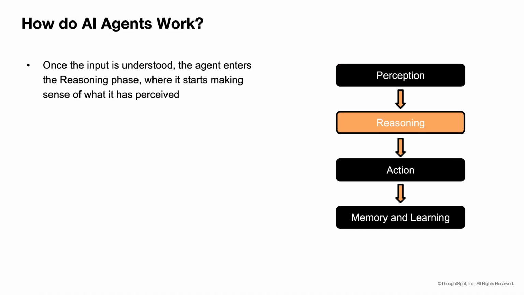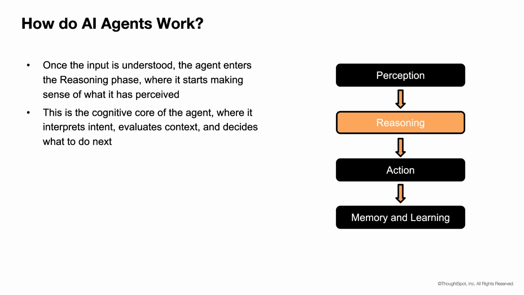Once the input is understood, the agent enters the reasoning phase, where it starts making sense of what it has perceived. This is the cognitive core of the agent, where it interprets the user's intent, evaluates context, considers constraints, and decides what to do next. The reasoning process is powered by large language models or LLMs, which provide the agent with the ability to reason through natural language, infer meaning, and plan actions.